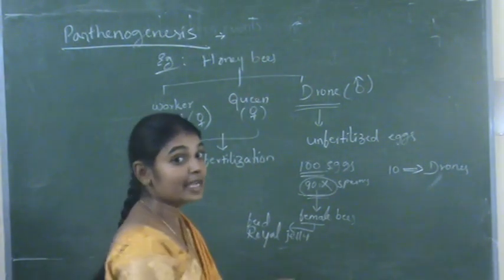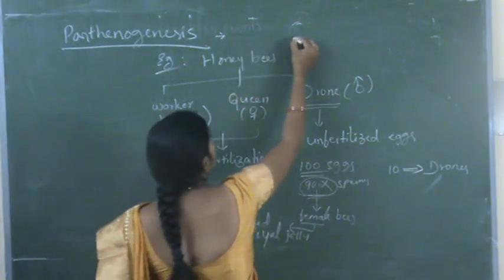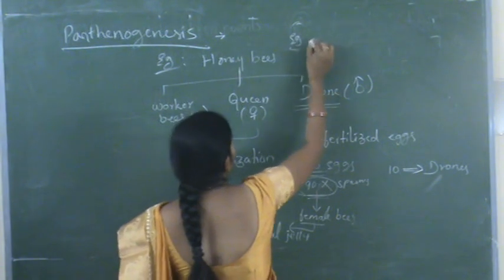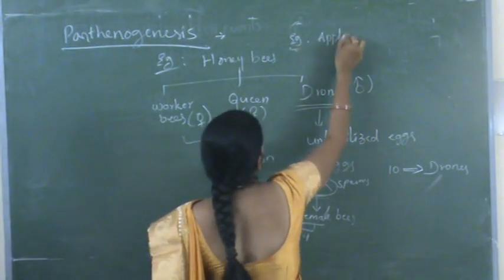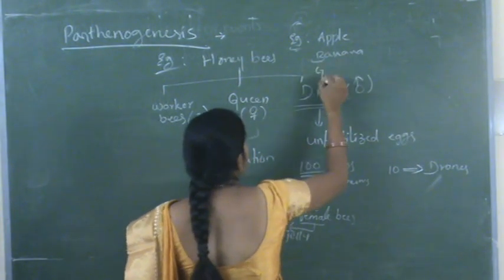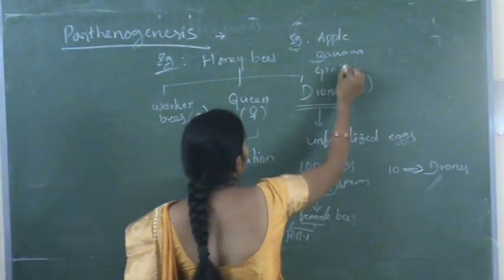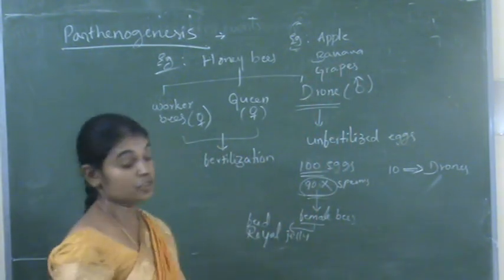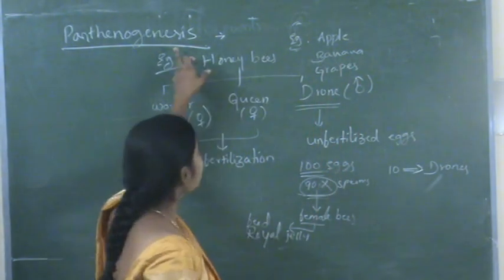In plants, examples for this are apple, banana, grapes, seedless grapes. So these are the examples for parthenogenesis.